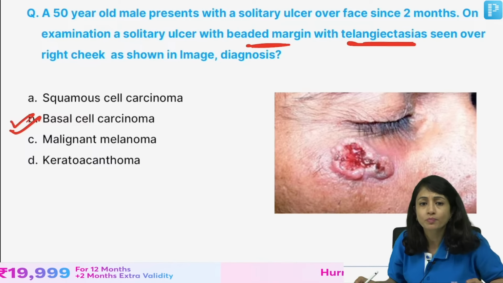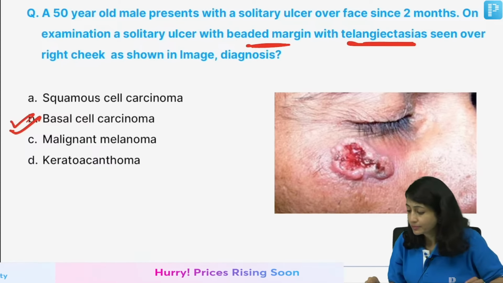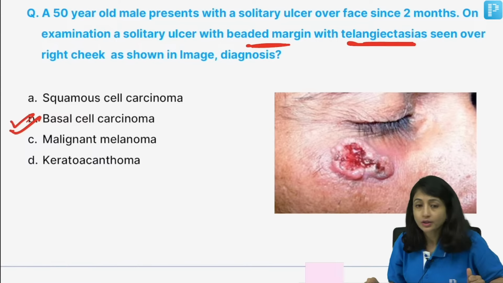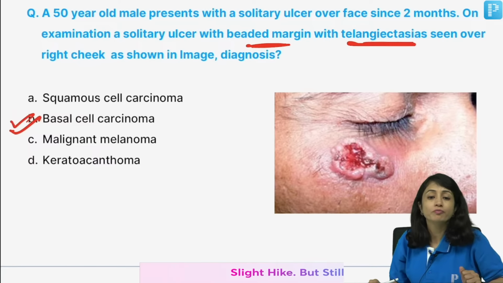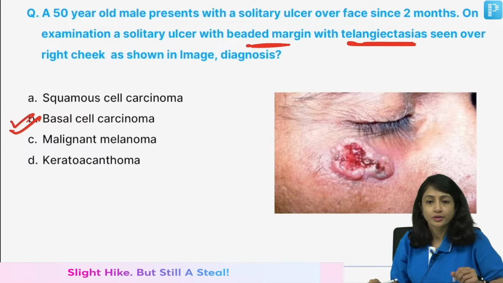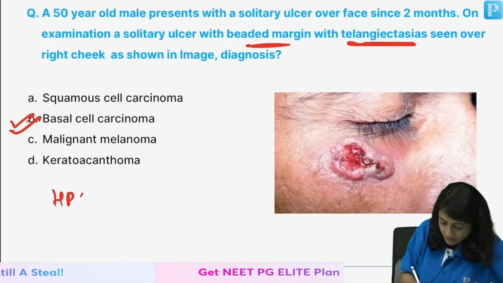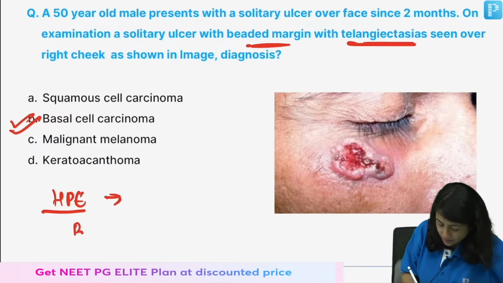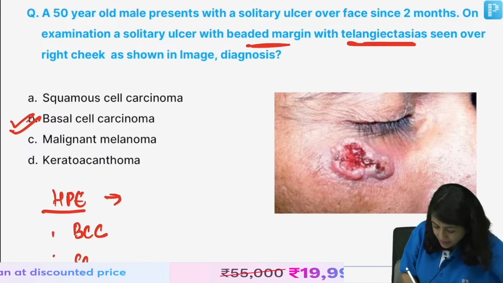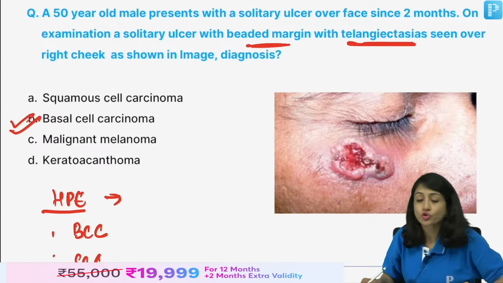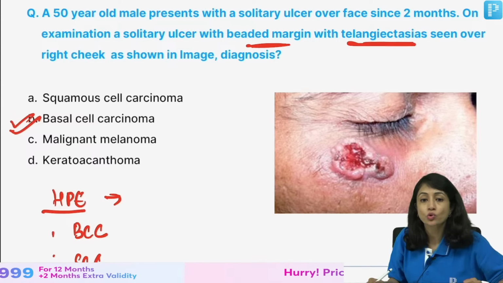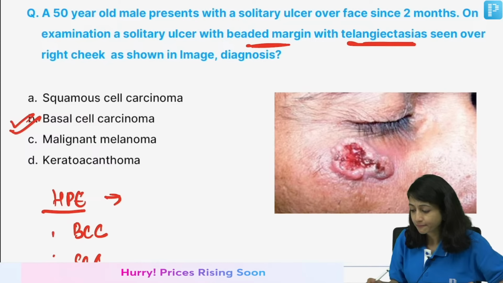What do you see on histopathology of BCC? Come on, quickly. Histopathology of BCC and SCC. There are two histopathologies that you should be knowing. Yes, BCC is also called as rodent ulcer.